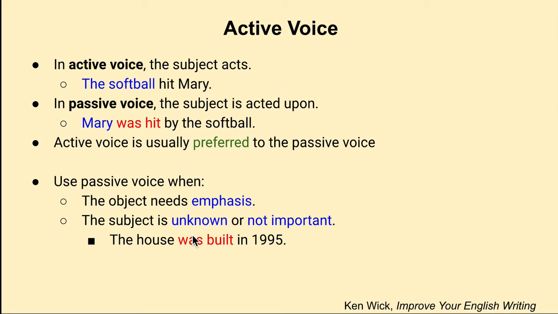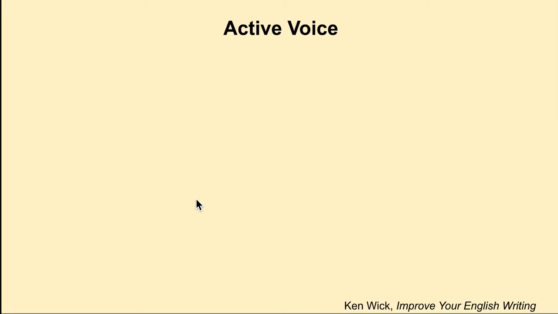So, if we want to back up to a sentence about emphasis, you could say, the softball hit Mary. But if you're trying to emphasize it was Mary who got hit, then you would use the passive voice like this one here: Mary was hit by the softball. This emphasizes the object, which was the original object in the active voice. Hopefully that makes sense. Let's go through a few examples.